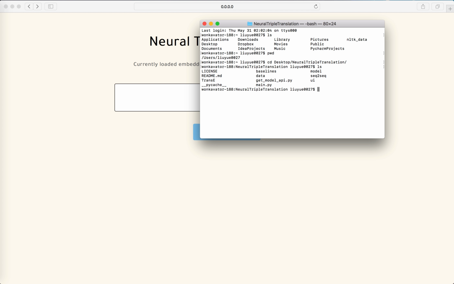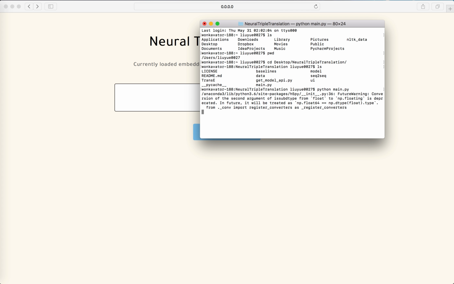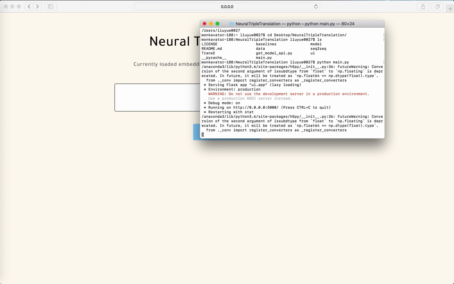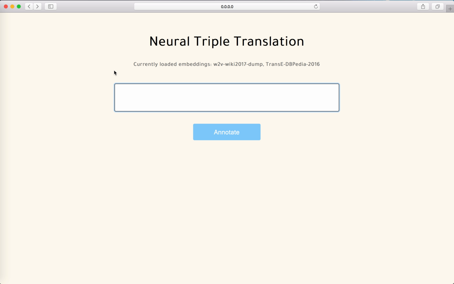So here we just simply start the application first. In this video, we loaded the model we trained from the Wikipedia DBpedia dataset. The reason why I use this dataset for the demo is because I also want to show you the effectiveness of the knowledge graph embedding, which we trained from over 2 million DBpedia triples using the TransE model.